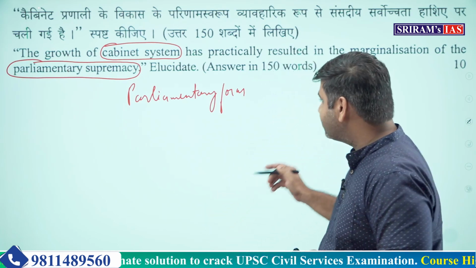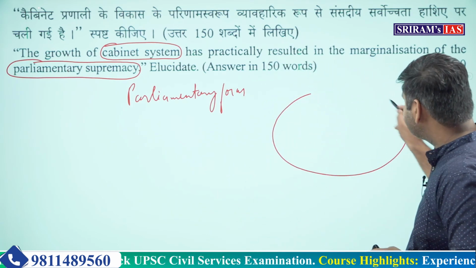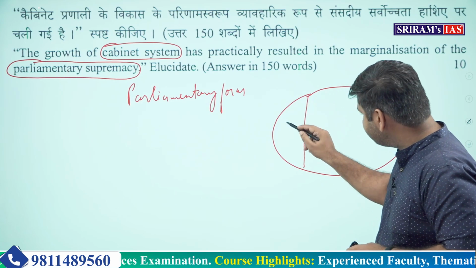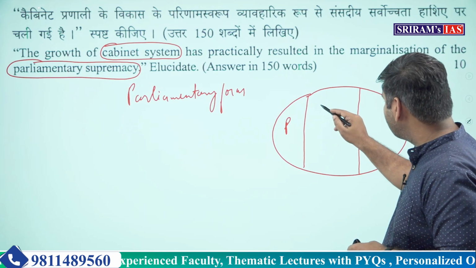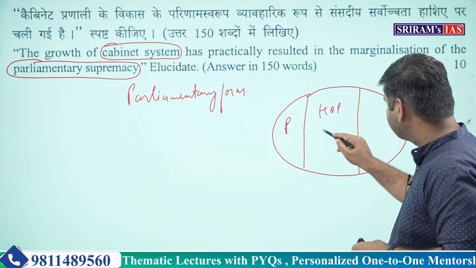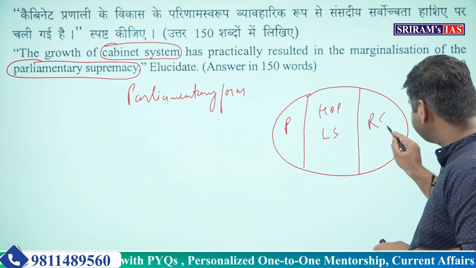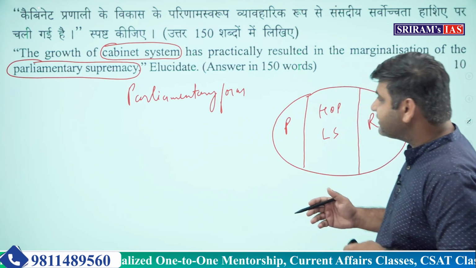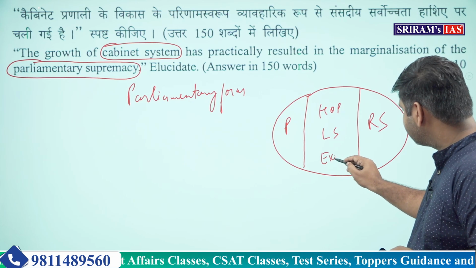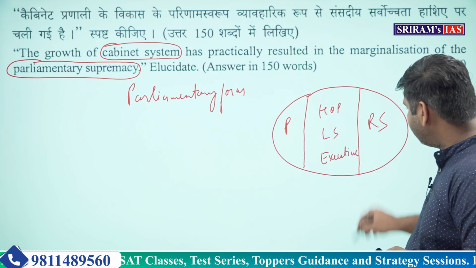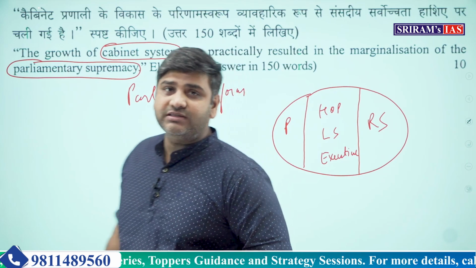भाई parliament होती है देश के अंदर, हाँ, इस parliament के हिस्से क्या क्या होते हैं? President is the one, then comes the Lok Sabha or the House of People. Then we also have a Rajya Sabha. And the executive is dependent on this Lok Sabha. Executive is responsible to this Lok Sabha.